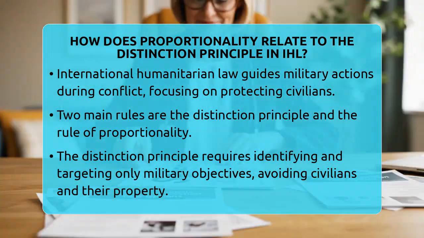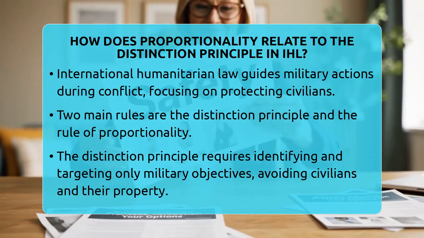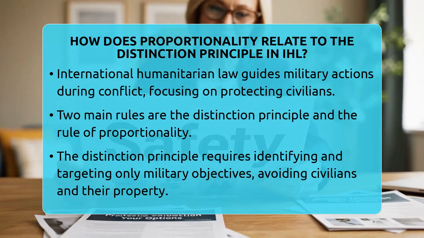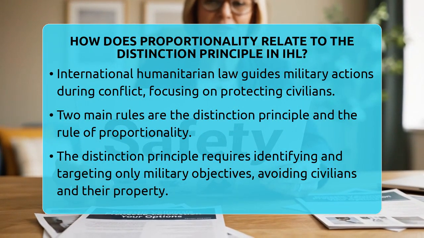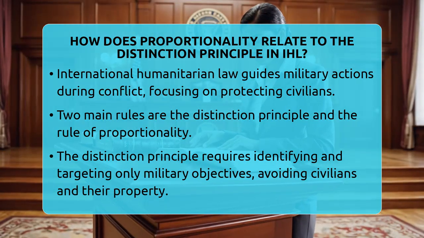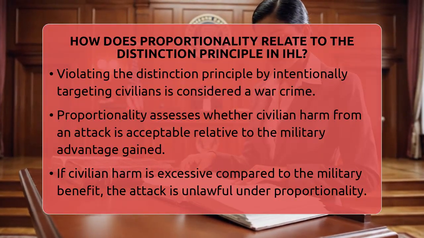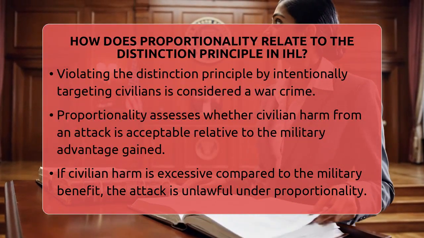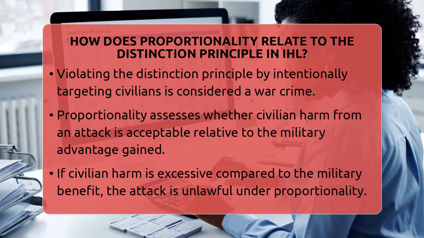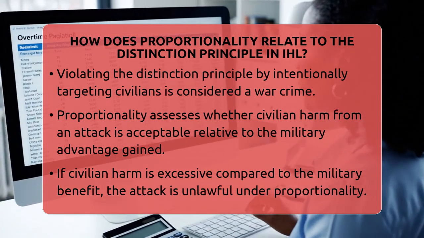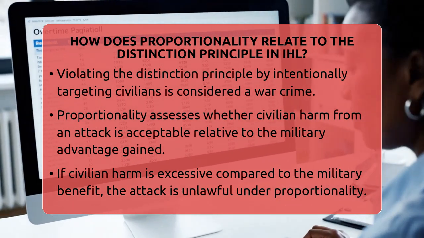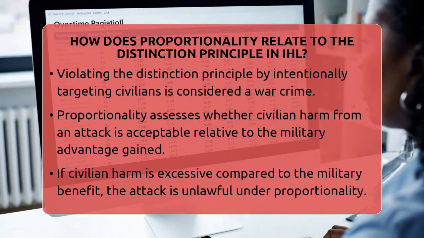The distinction principle is like a filter. It makes sure that only military targets are attacked. Civilians and their homes are off limits. This rule is strict and clear. It is written into international treaties like the Geneva Conventions. If a military unit targets civilians on purpose, that is a violation of this rule. The principle is absolute, meaning it must always be followed.